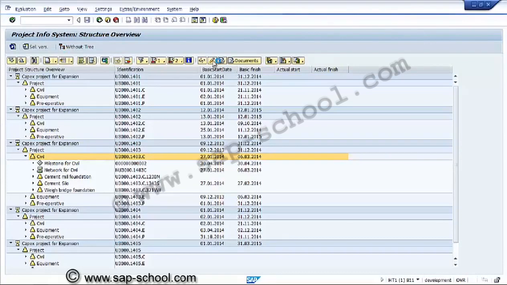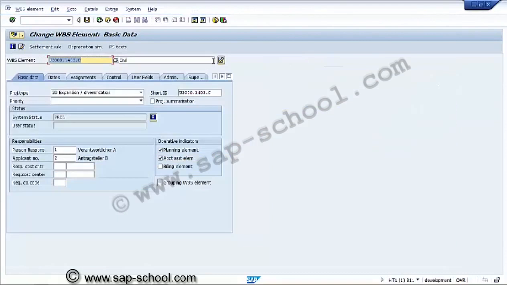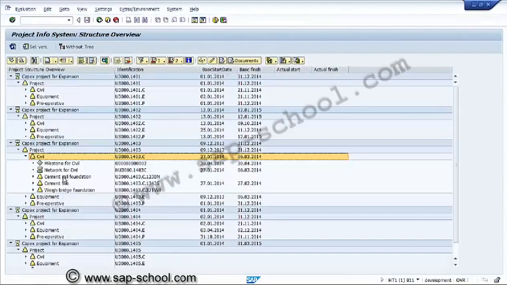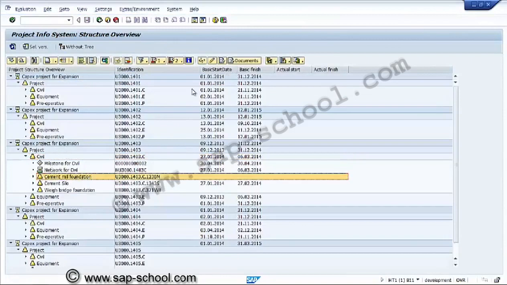This is the interactive functionality of this report system. So here we are in the WBS element. If required, we can go for display of any WBS element. This is display,